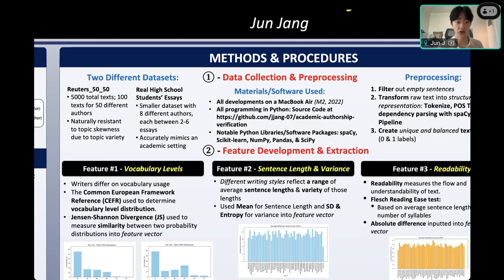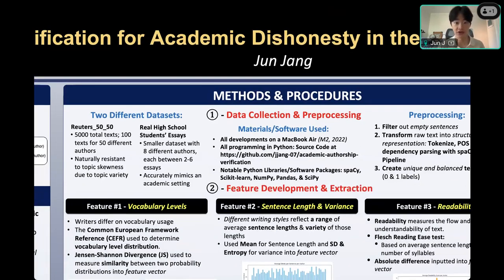The second one was actually real high school students' essays, because obviously my project is on academic dishonesty, so I figured it's probably pretty important for me to have a data set that exactly mimics a real academic setting, which is where that data set comes in.